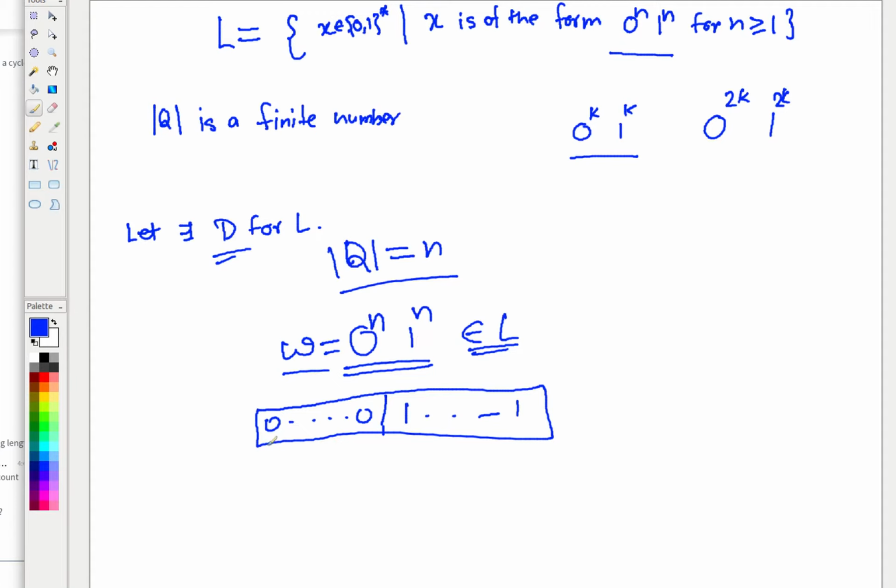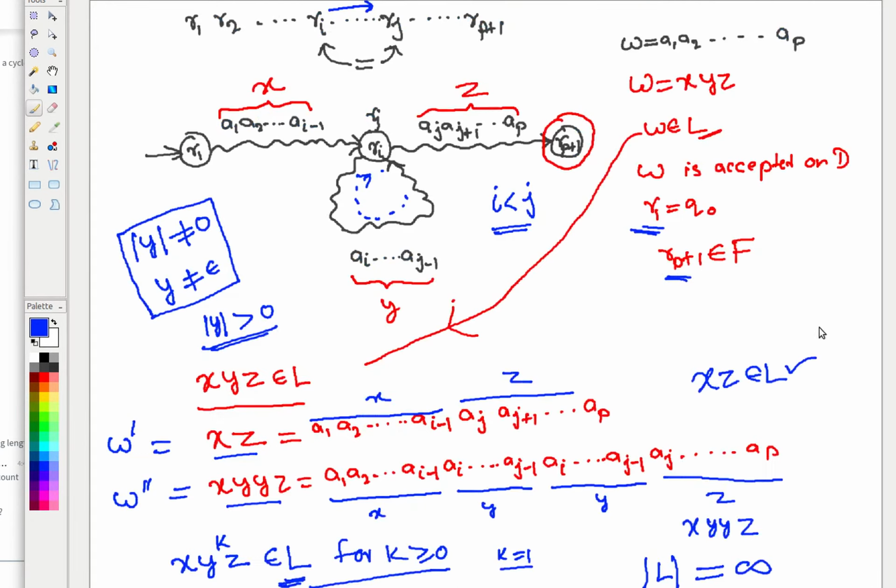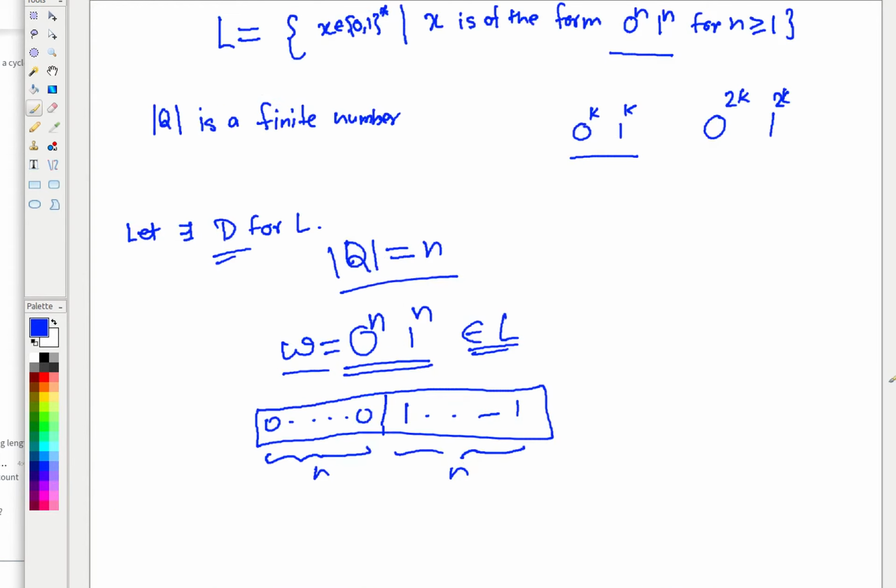So see, when you took n zeros and n ones, if you go back to this concept of the loop, what will happen? For the first n zeros, you will get a similar kind of circle, right? Now if you are pumping the zeros, just like before, the number of zeros will increase, but the number of ones will remain unaffected. So your x, y, z will all be part of only this 0 to the power n. And when you are pumping, you are taking x, y, y, z.